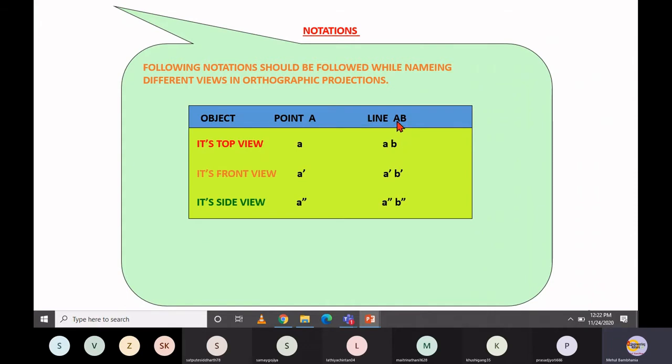Now, in the same way, if you are having a line, let's say line AB, then if it is a top view, line AB must be represented by small ab. If it is a front view, then you have to use A dash, B dash. So this is the protocol you have to follow to represent either a point or a line. Similarly for the plane also.